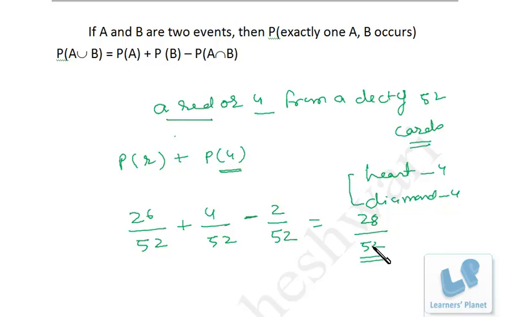So here I have taken the example of a mutually non-exclusive event. Similarly, I can take one more example for a mutually non-exclusive event.